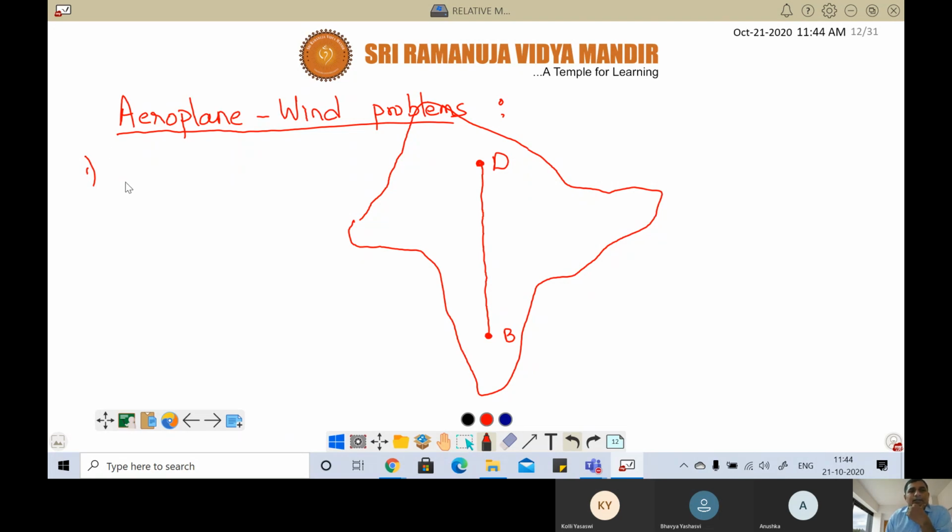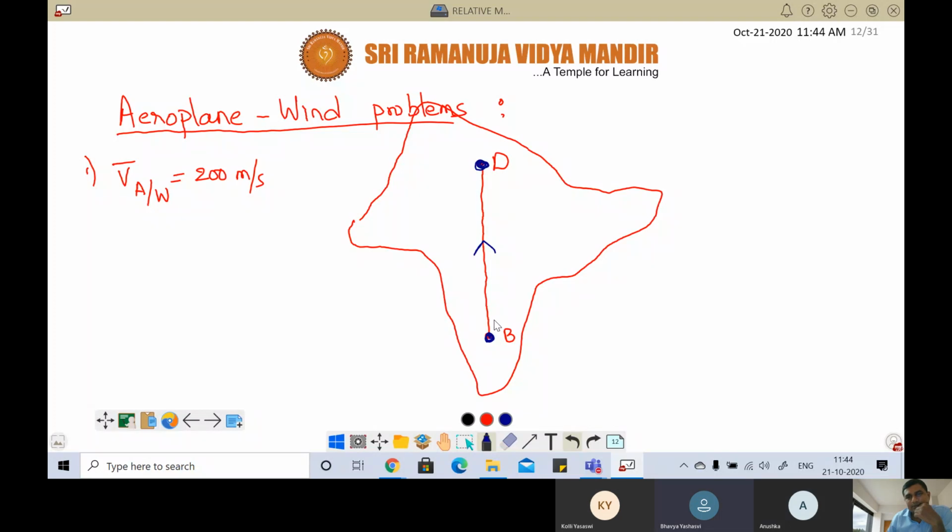Now, just like the man's effort, here the aeroplane's effort, that is velocity of aeroplane with respect to wind, is given as 200 meters per second. Now, and velocity of wind. Suppose wind is not there. Now with this speed, can you reach Delhi? Means there is no wind, and you are directed towards Delhi only. Can you reach?